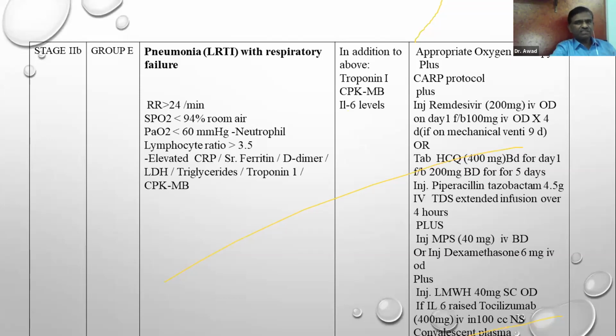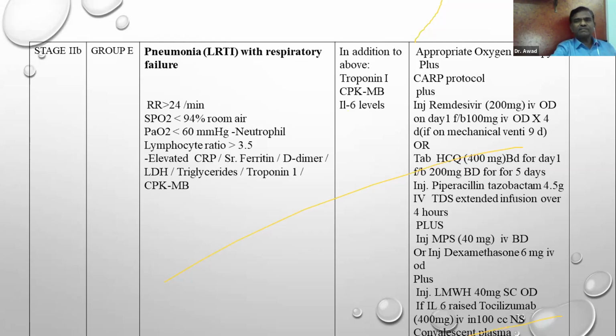But we have seen the side effects of prone position. Patients can get bed sores, then oral facial sores, sometimes ear sores are there, sometimes back sores are there. So there are side effects of that.